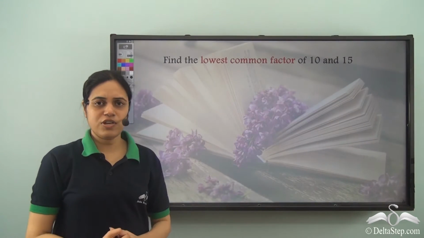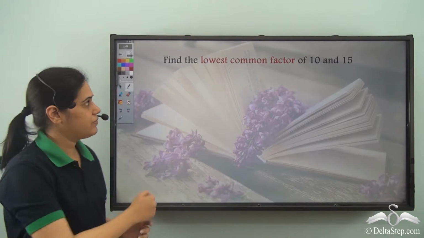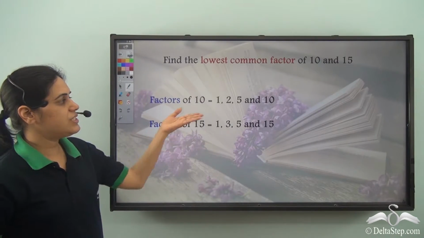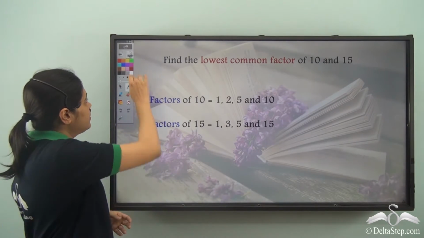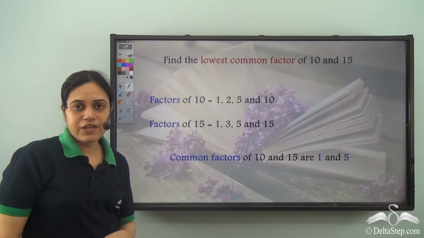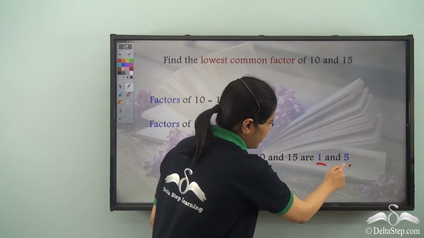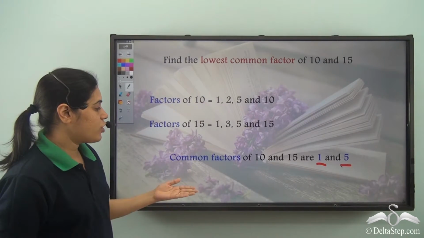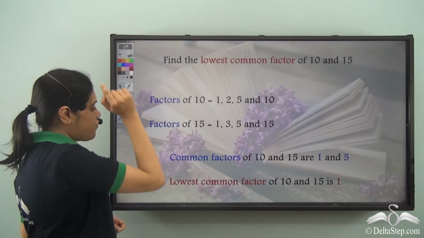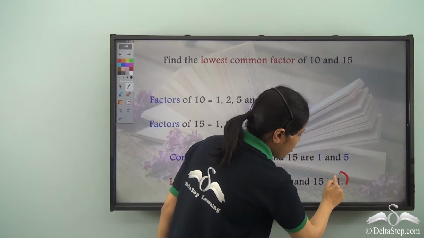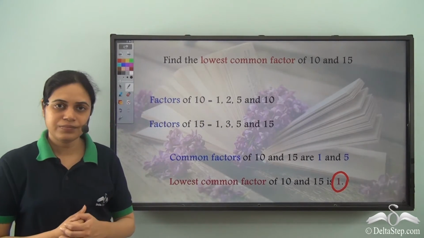Let us find the lowest common factor of 10 and 15. So once again, these are all the factors of 10. These are all the factors of 15. The common factors of 10 and 15 are 1 and 5. And what is the lowest among these? 1. So 1 is the lowest common factor of 10 and 15.